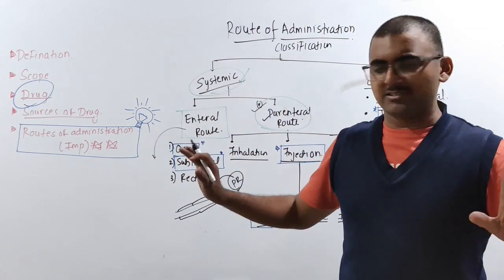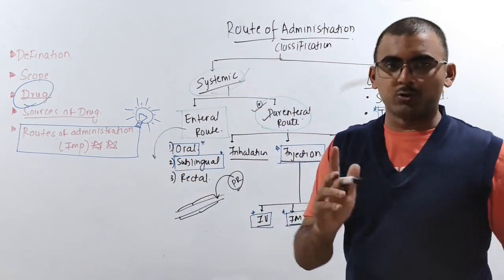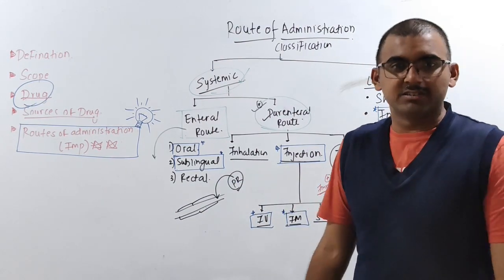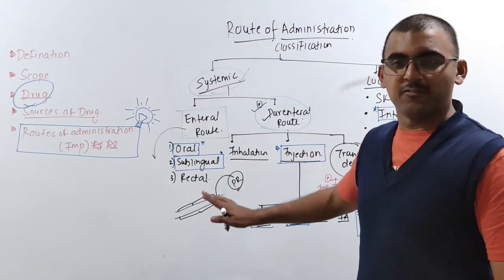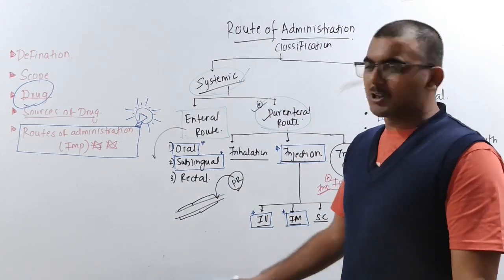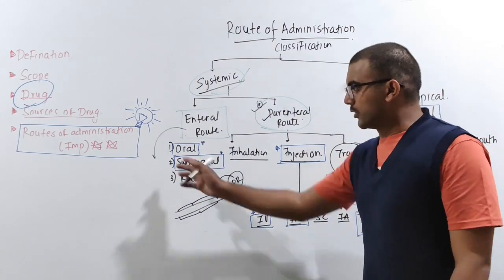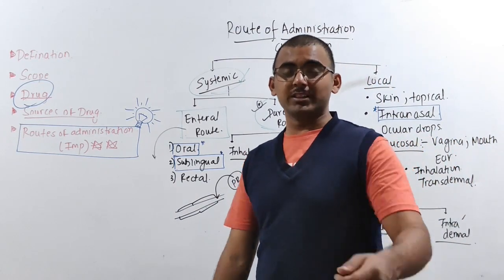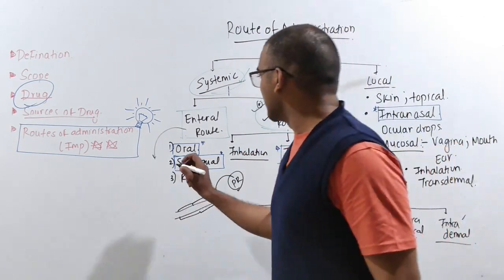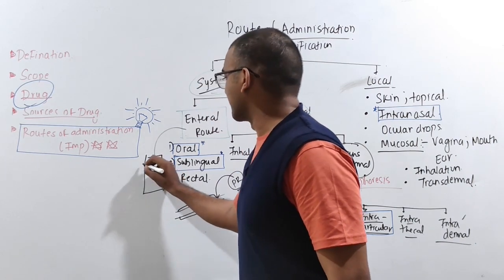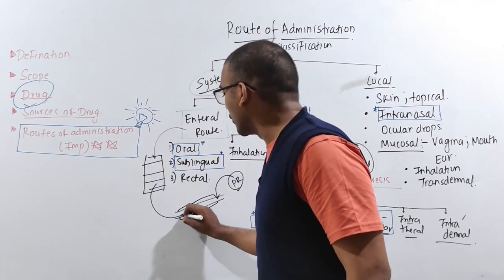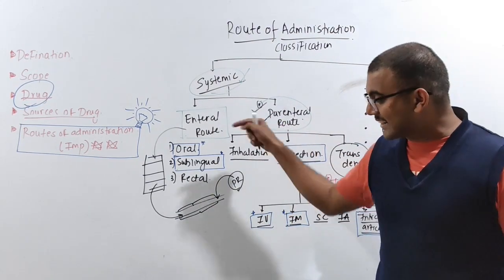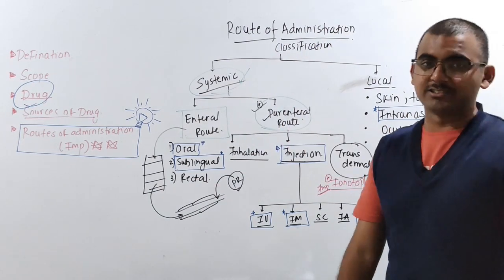For example, just imagine when you go to an airport, there are two things. One is your premium route. Premium route means directly you can go and sit in the flight. If you are business class, if you are a rich person, you can directly enter inside the flight. Nobody will do anything to you. But if you are a local person like me, then what will happen? You will go to the airport, then checking is going to happen, then your baggage is going to get checked, then you get the boarding pass, different steps are there, right? Your enteral route is going to follow various steps, and then it is going to come inside the blood vessel. Whereas your parenteral route will directly go and sit inside the blood vessel to show the action. So it's very simple.